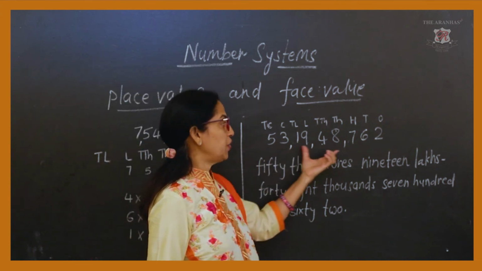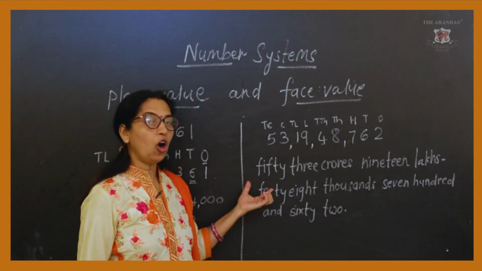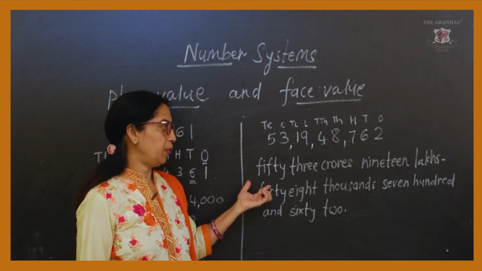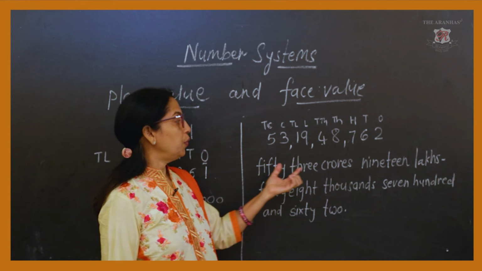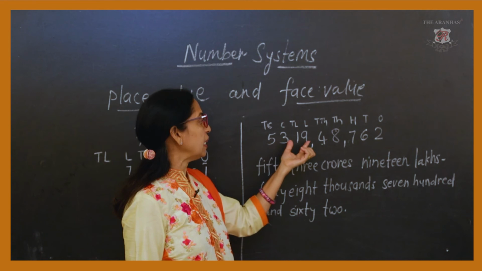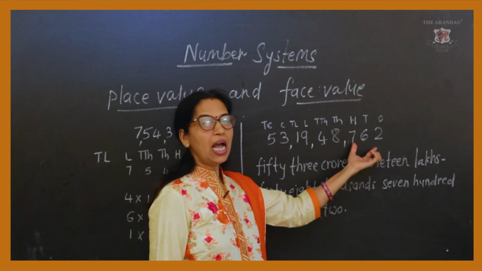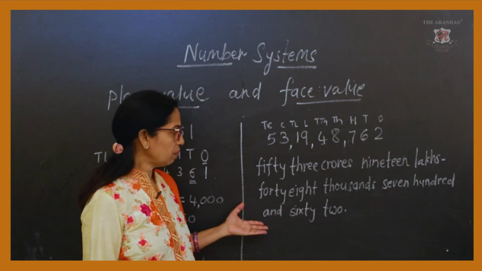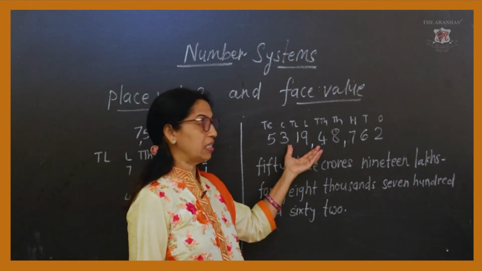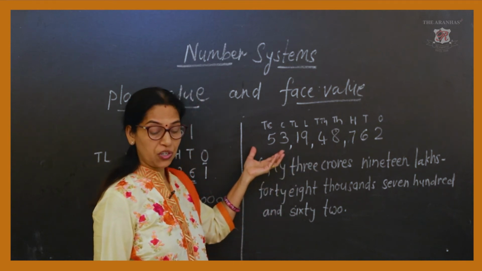Now, when such a large number is asked to be written in words or read according to the Indian place value method, then you have to read it this way: 53 crores, 19 lakhs, 48,762. But the same number, if it is asked to be read by the world's place value chart, then we